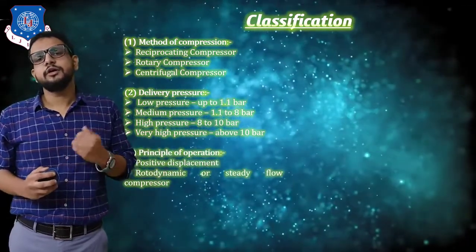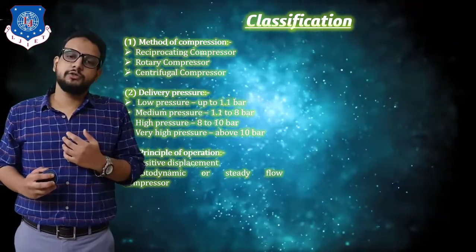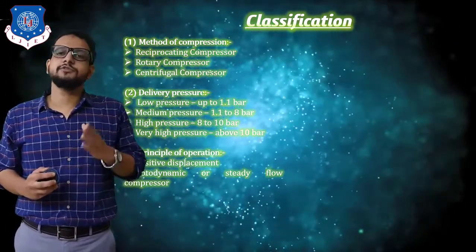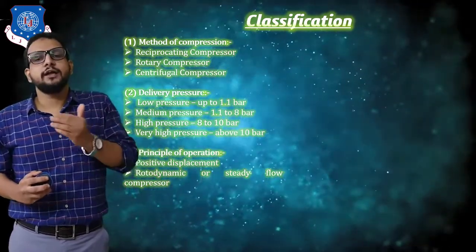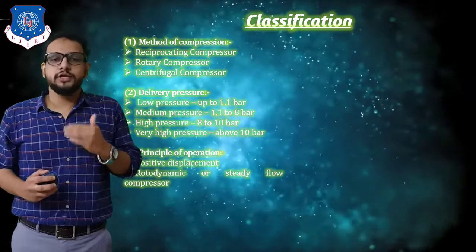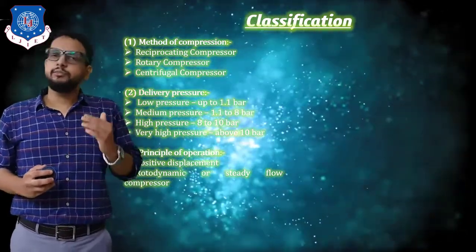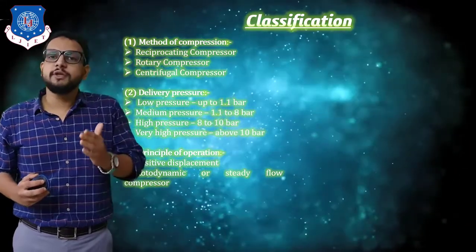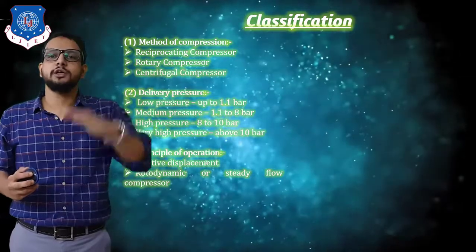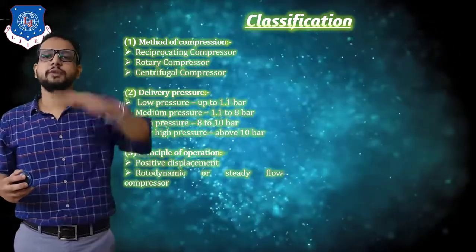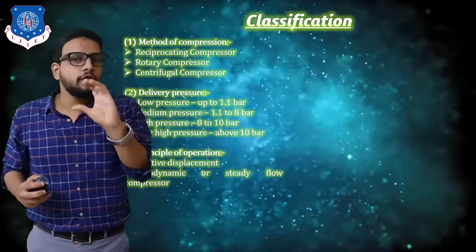Next is based on principle of operation, that is how we are going to compress the air. Under this category, the first is positive displacement and the second is rotodynamic compressor. Now what is positive displacement? In this case, the compression takes place by means of a working element, the piston, because of its reciprocating motion, which means a linear motion helps to reduce the volume of air.